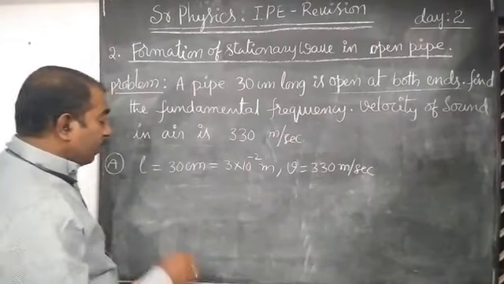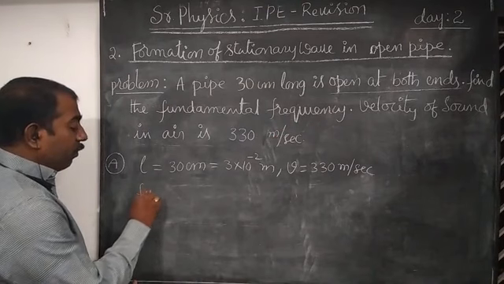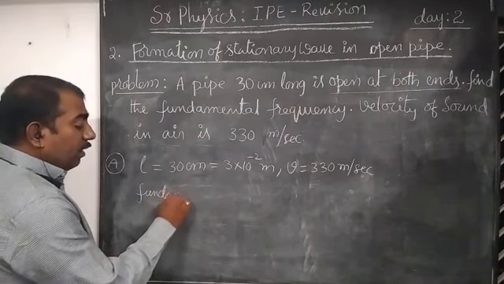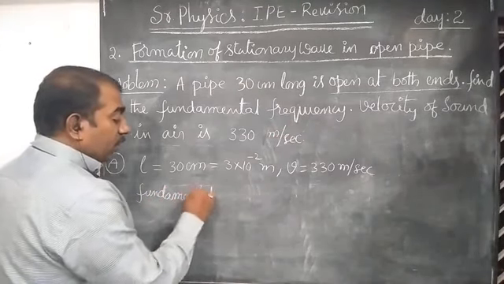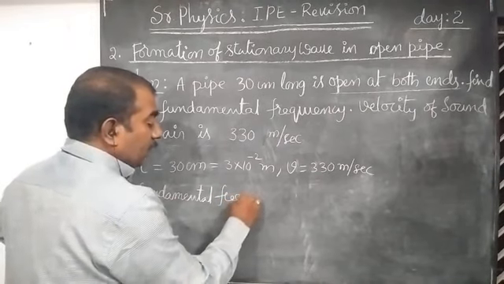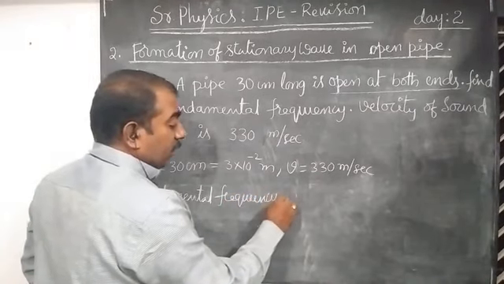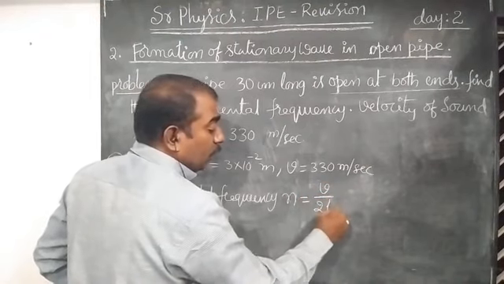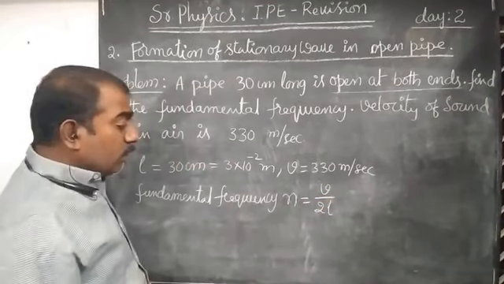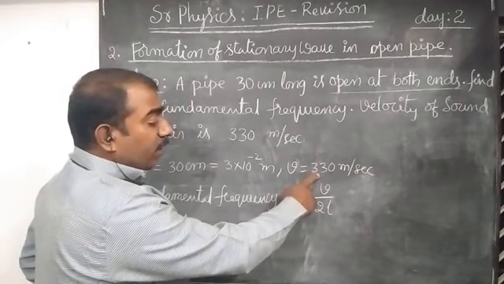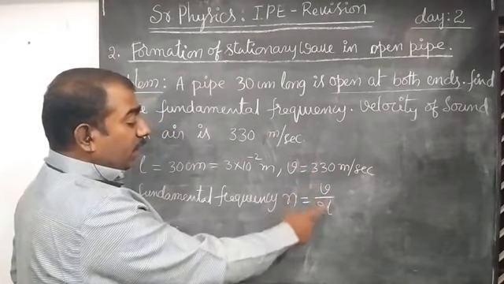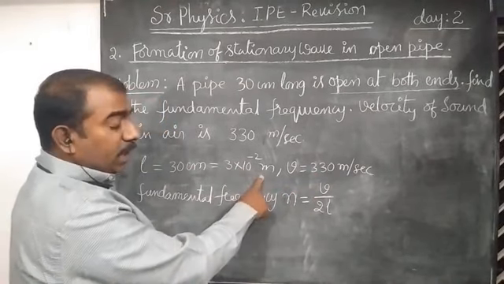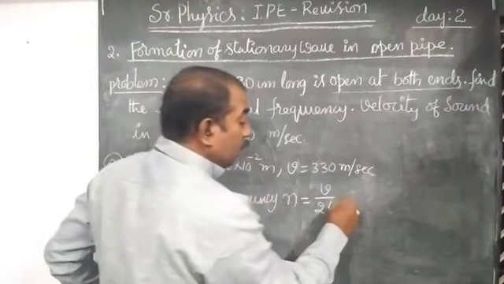What is the expression for fundamental frequency in an open pipe? Fundamental frequency N is equal to V by 2L. Already they have given the data. The velocity of sound V is given, and the length of the pipe L is also given. Substitute the values.